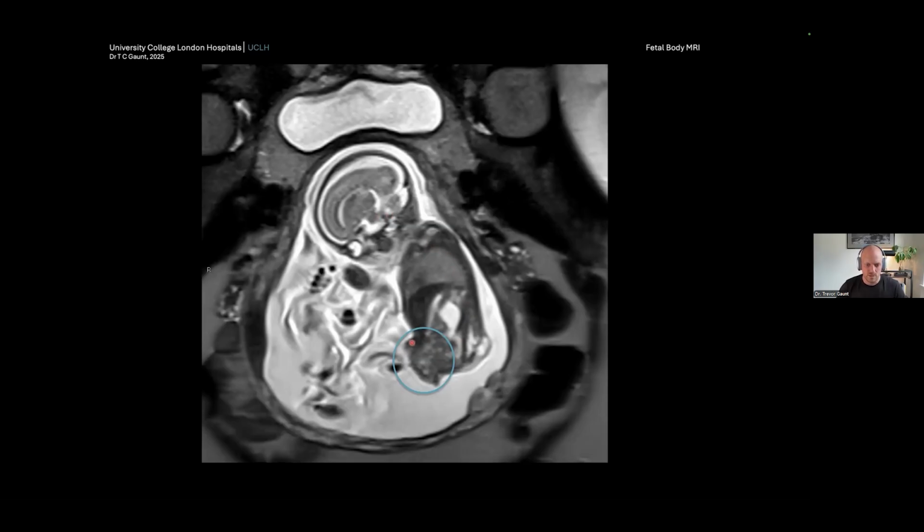Same thing here. This is a sagittal T2 HASTE sequence. And you can see this is right between the legs, so we don't have the legs on either side. This is immediately sagittal through the pelvis. This is where the omphalocele is. You can see the vessels inserting on top, and then this is the large extrophy mass with no bladder. It's very, very complicated. Lots of different types of tissues in there, but it just looks like this large conglomerate mass which just opens out into the amniotic cavity.